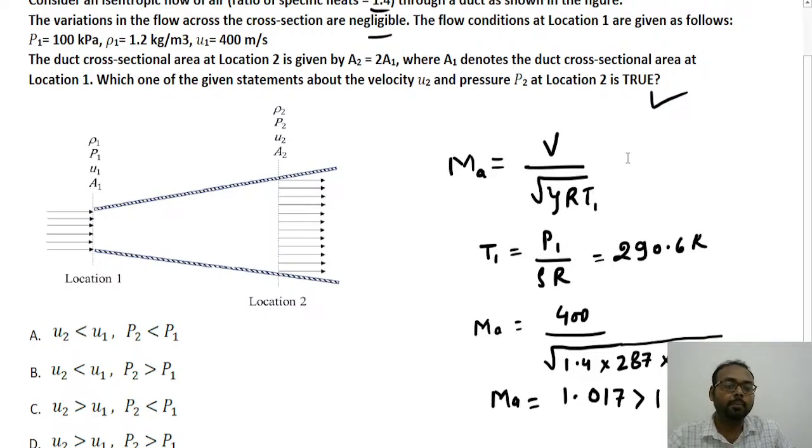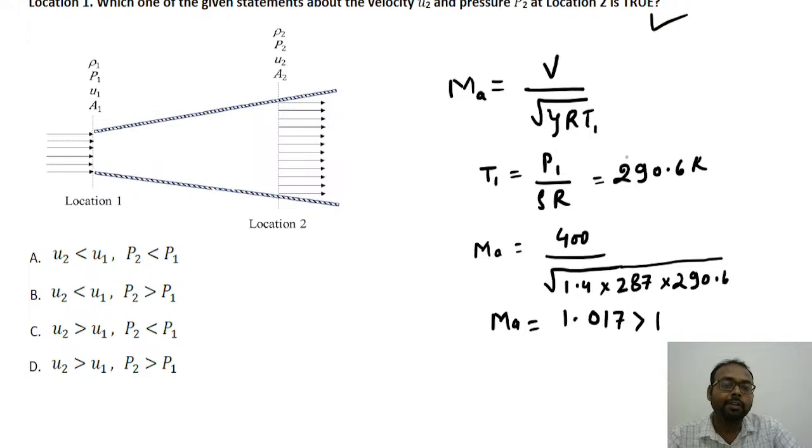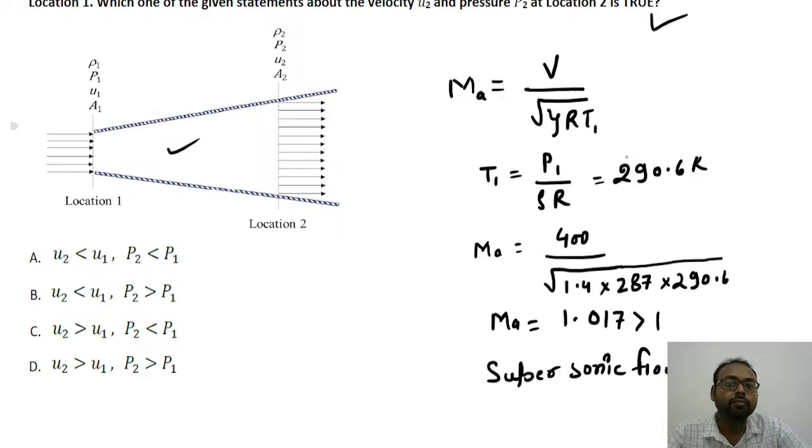So as this value is greater than 1, what type of flow is inside? This is supersonic flow. And for supersonic flow, this kind of increasing cross-sectional area will act like a nozzle, and because it acts like a nozzle, U2 will be greater than U1 and P2 will be less than P1. So that's why option C will be the right option.